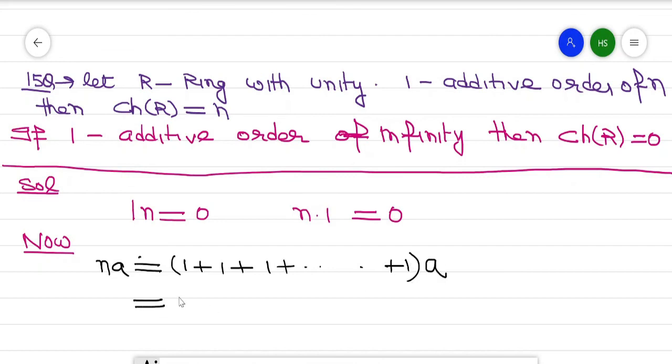So this can be written as 1 into a, 1 into a and so on plus 1 into a.